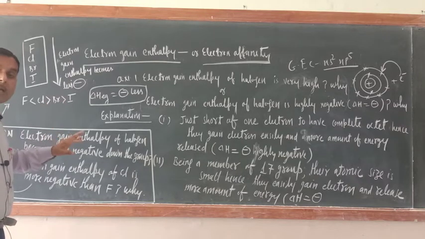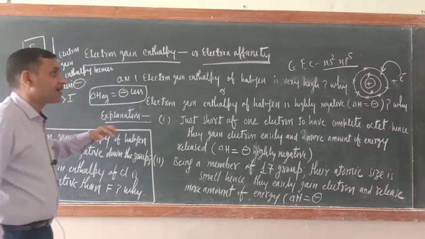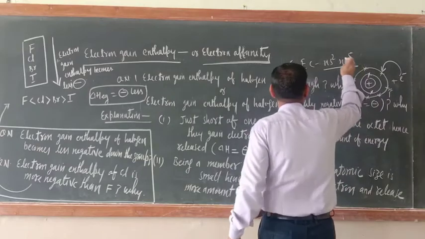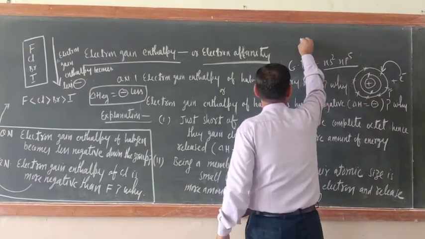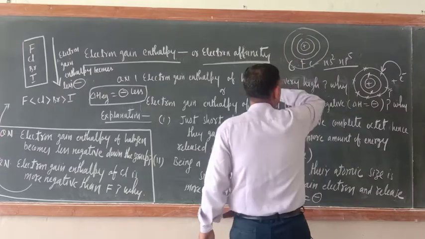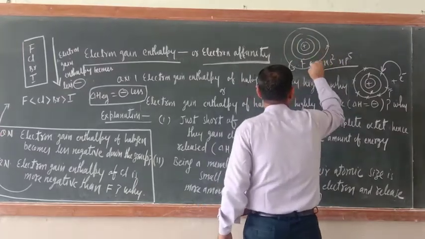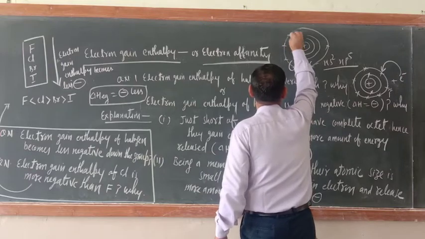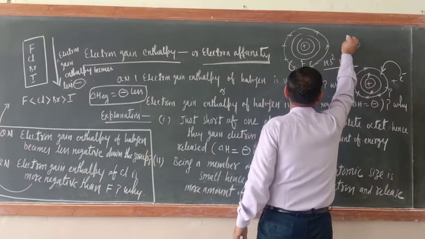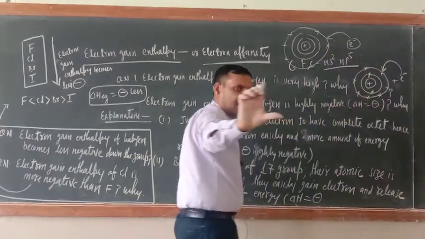Since chlorine size is large, just see, this is the fluorine structure. What about the chlorine structure? Chlorine is like that. First shell, second shell, and this is the third shell. In the third shell what is there? 7 electrons only, 1, 2, 3, 4, 5, 6, 7. As compared to fluorine, chlorine size is large.